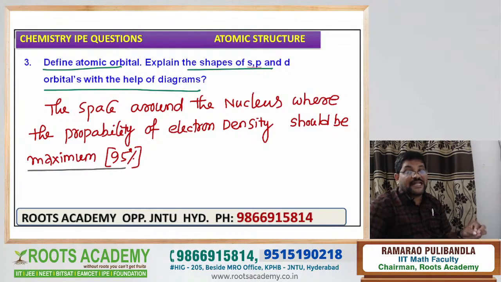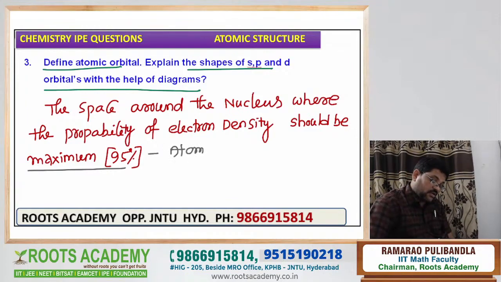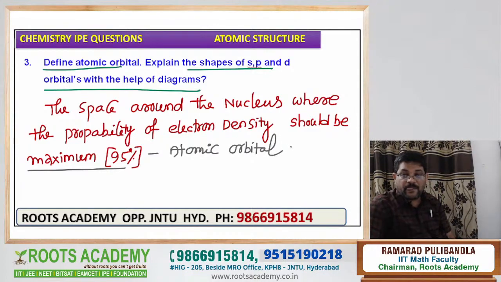In that 5%, electron density is equal to 0. That is called a node. Now, this is known as what? Atomic orbital definition. Now, what is the point given now here? Now, see the point given here.